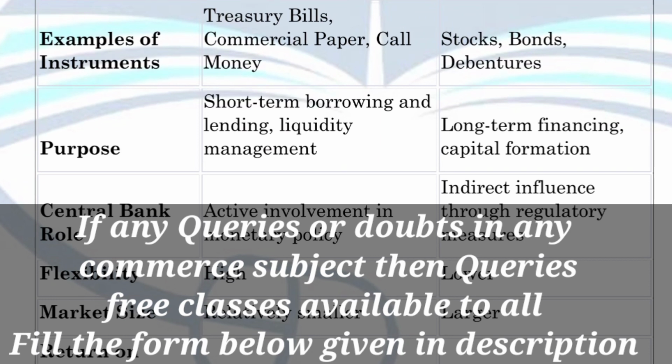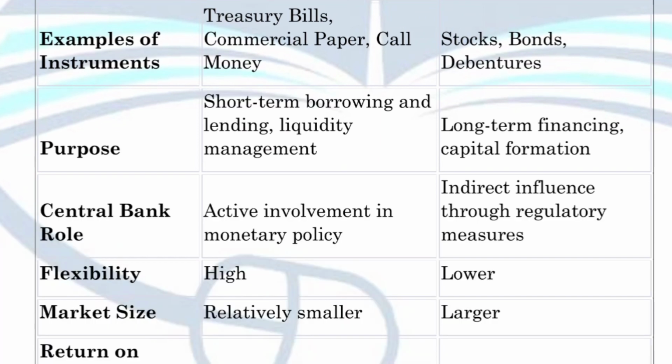Now, flexibility. If we talk about the money market, it deals with short term instruments, so these are highly liquid, because these are easily convertible, highly flexible. Similarly, flexibility in the money market is very high, and in the capital market it is very low, because in the long term we are dealing with stocks, bonds, and debentures.